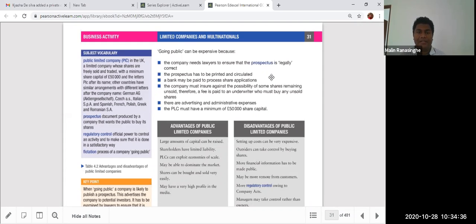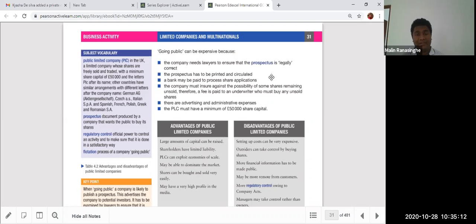Promotion has to be done, and then a bank may be paid to process share applications. The banker is the one who processes the share applications. There's a fee involved for this, and a company must insure against the possibility of some shares remaining unsold. Therefore, a fee is paid to an underwriter who must buy any unsold shares. Also, there are advertising and administrative expenses. Advertisements you have to do, and administrative expenses you have to pay.